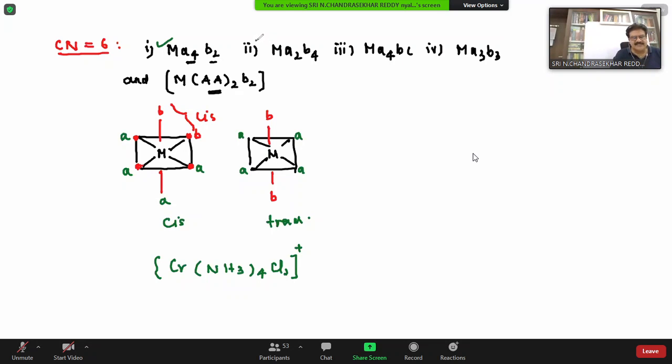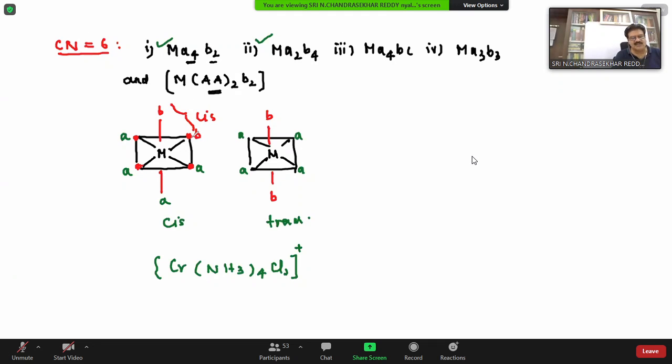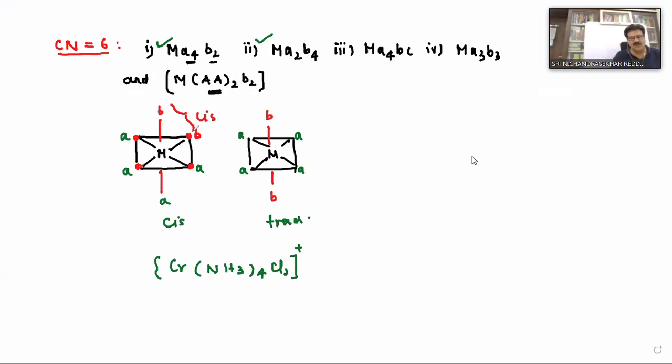And even for this one, MA2B4, which ligands do you have to compare? A or B? A. Why? Because if two A ligands are present, one in axial position and one equatorial, that is called cis. The other one is trans. Okay, you can write it, no problem.